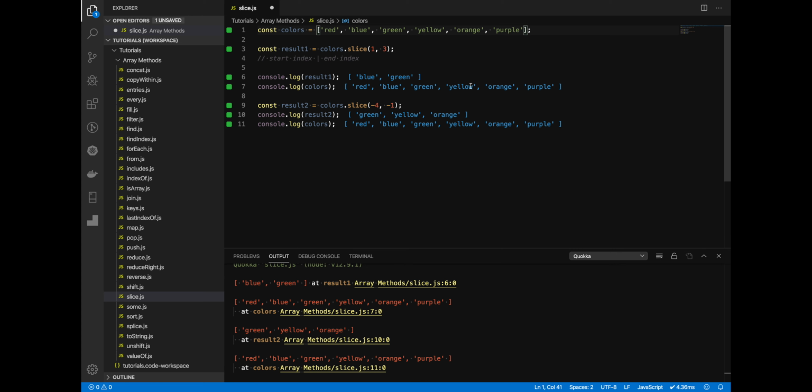The interesting thing about this is that you can also use negative numbers to specify the indices from the end. So here, -4 is 1, 2, 3, 4, starting at the end, the beginning of green, to -1, which is the beginning of purple. And so that will give us green, yellow, and orange, as you can see in the result. And then colors is, once again, not modified.